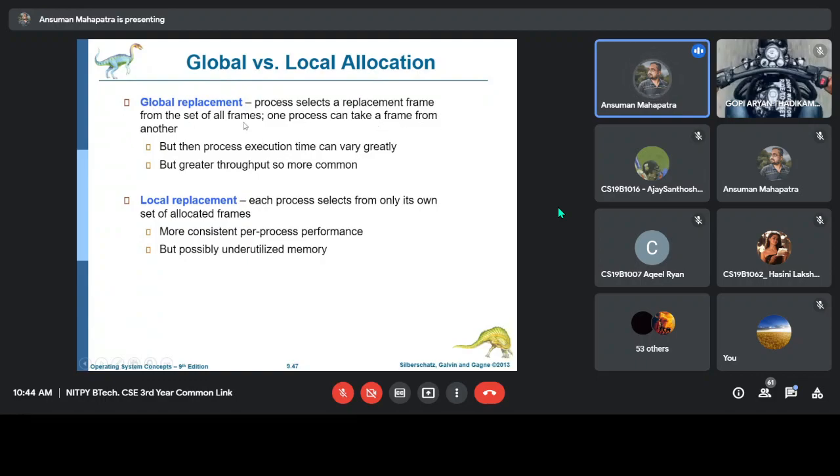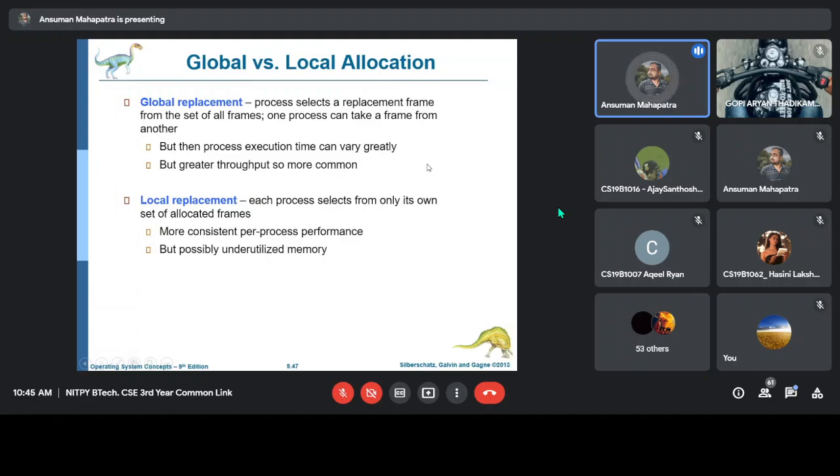If it is global replacement, we can replace the page of any other process. If it is local replacement, then the process can replace its own allocated frames only. These are the two different types of frame allocation method: global replacement or local replacement. If it is global, then you can replace the page of any process.